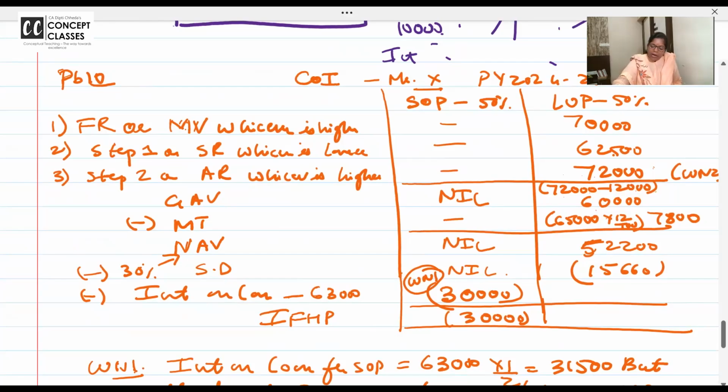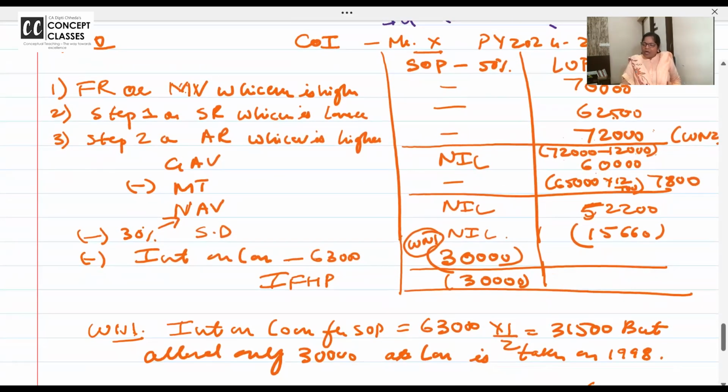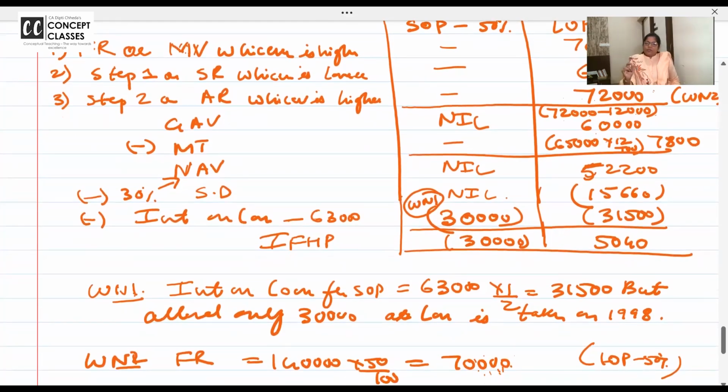52,200, what is 30% of this? 15. Yes. Now tell me, how much interest should we take? 31,500. 31,500 in full, because it will be fully deductible. 5,040. Acha, if you do this much, you will lose 1 mark.